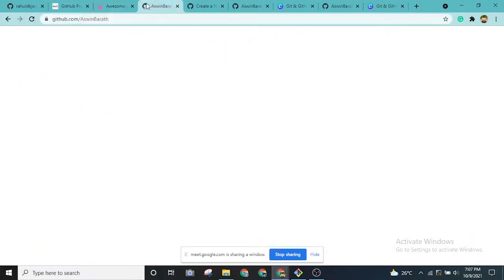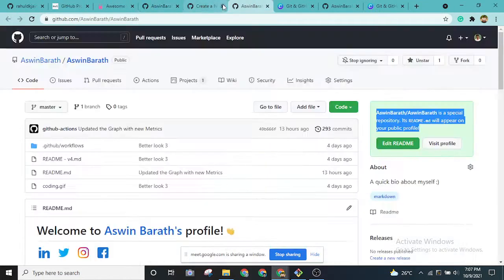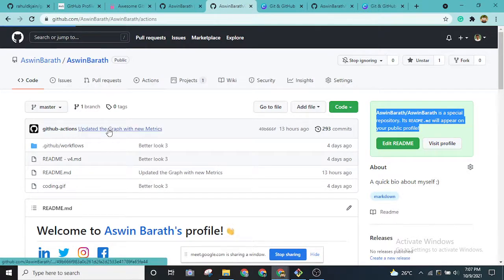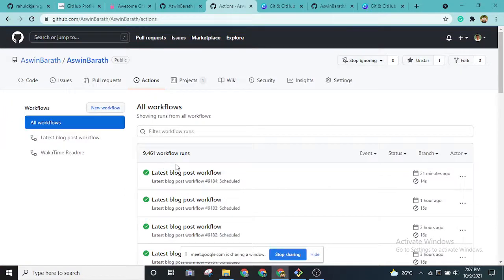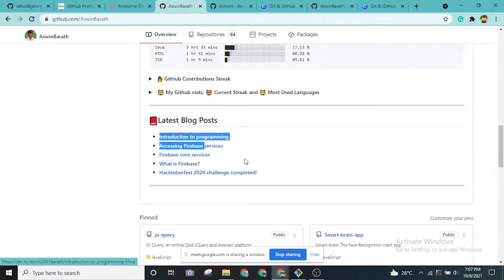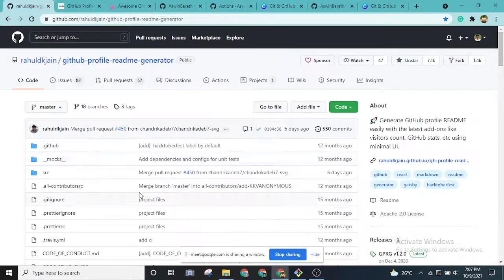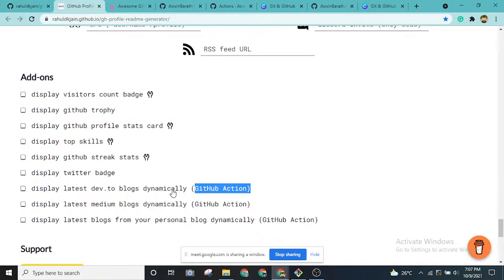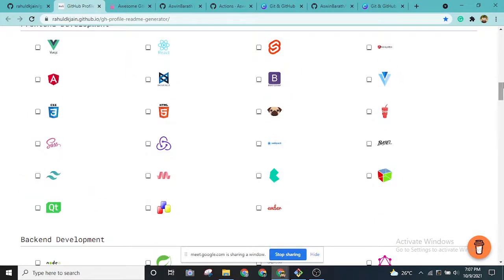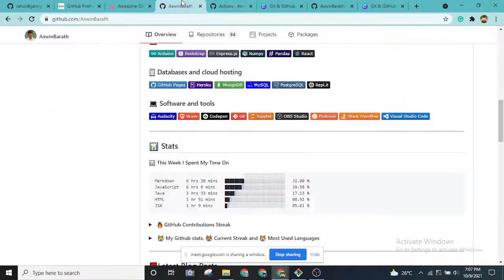What you have to do is create a special file. Let me show you. You have to create these workflows in your GitHub repository. If you go to Actions, as you can see, whenever I put a new blog post, it will be updated in this place as well. Every week these numbers will be changing, and you can check that using several links that are present. I'll show you in just a second. Let me share it. So this is how you can improve it.